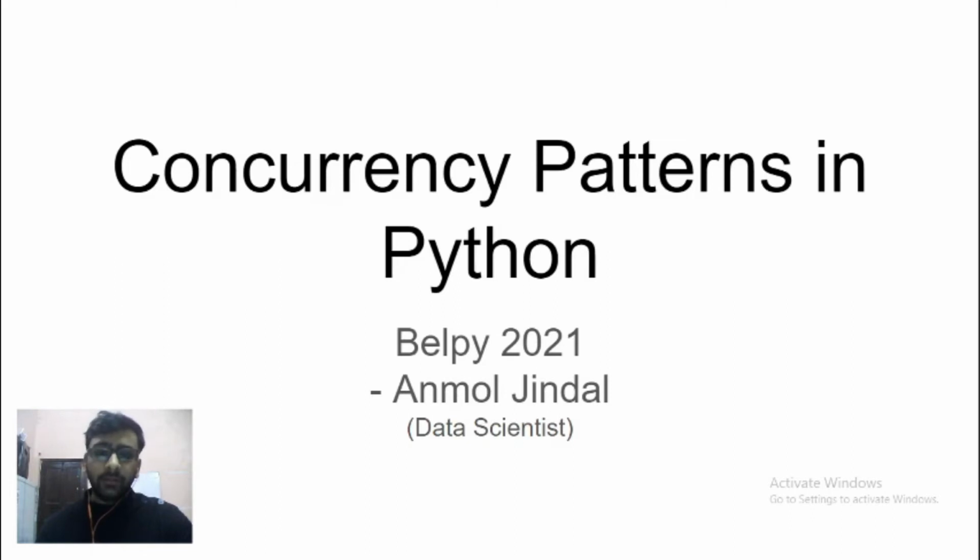In this talk, we will talk about what is concurrency, what are the various patterns for concurrency and how you can implement them in Python. Now, since this is a very brief talk, we won't go into the code of each of these concurrency patterns in detail, but we will give you a general high-level overview of how each one of them is implemented.